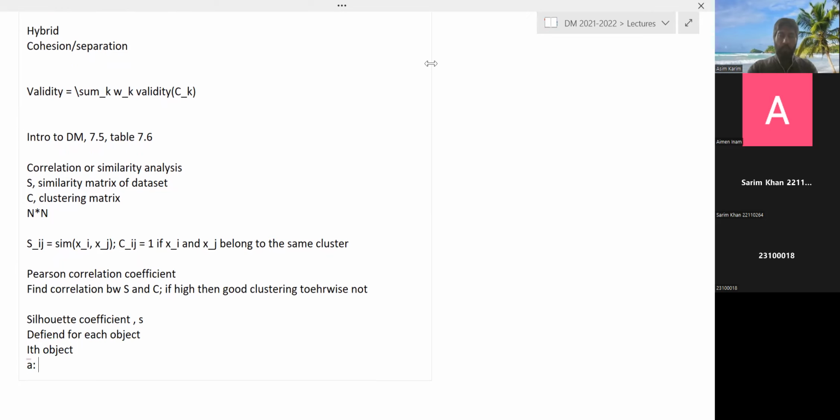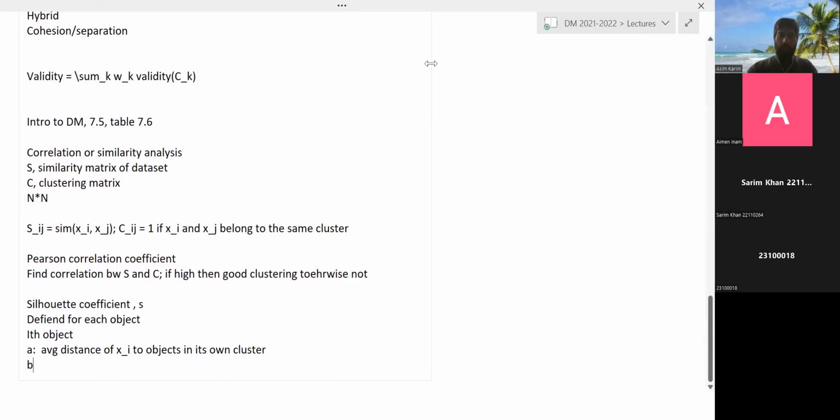So for the ith object, A is the average distance of xi to objects in its own cluster. That means xi was in some cluster, and A is its distance with other objects in the same cluster, of course the average. So this is A.